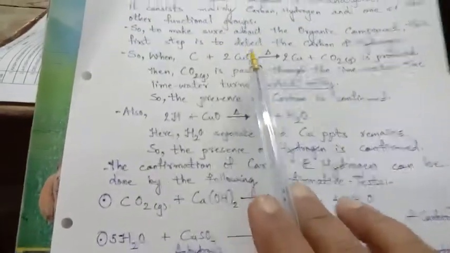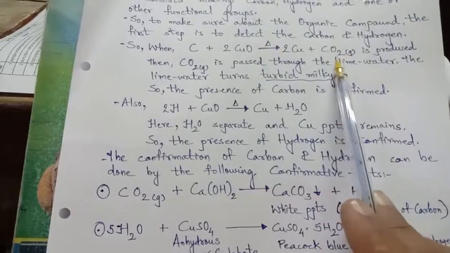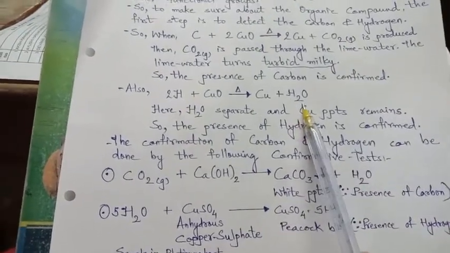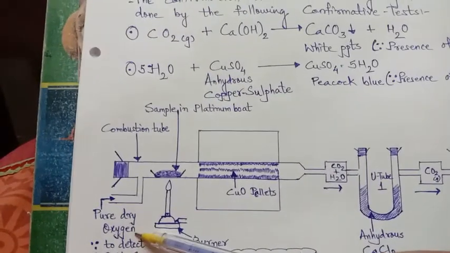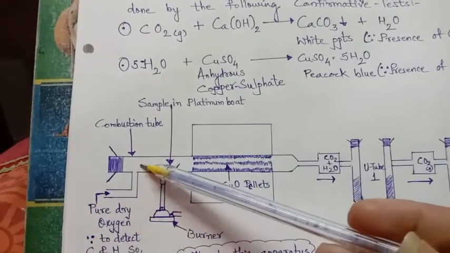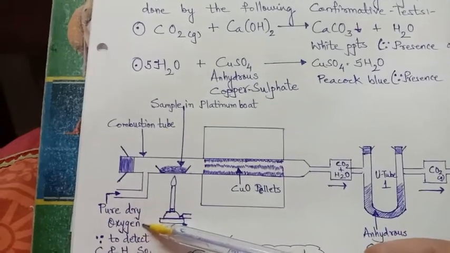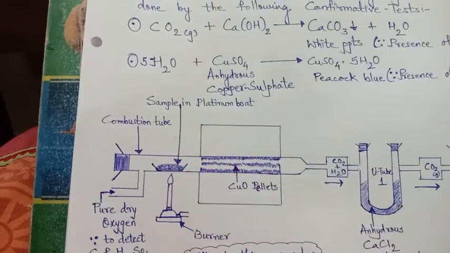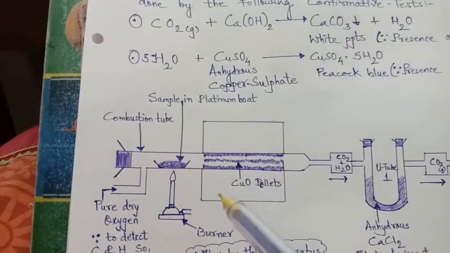when it reacts with copper oxide, if carbon is present, it will give carbon dioxide. If hydrogen is present, it will give water. That is why no moisture is to be allowed here. If moisture is allowed to enter from here, that means if the oxygen is not anhydrous, then from the first only the hydrogen will be there, so the presence of hydrogen in this compound can't be detected.